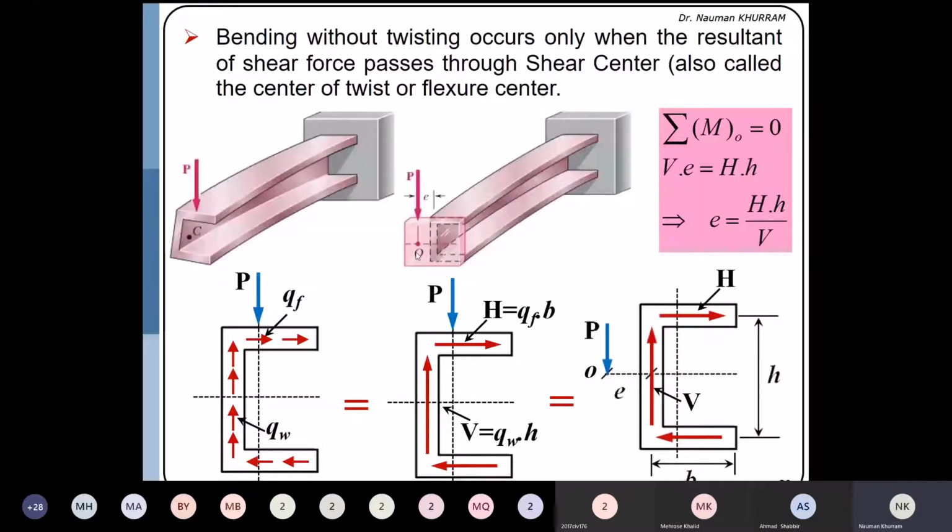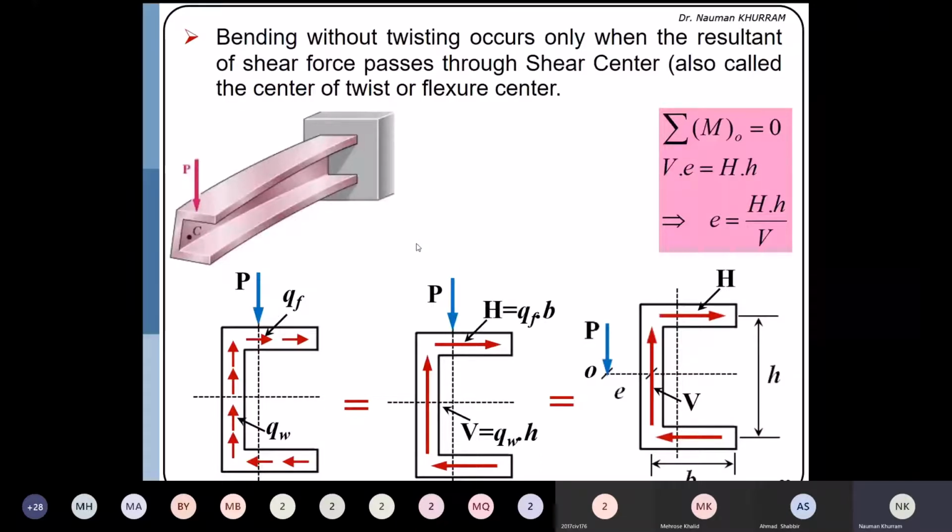This problem only occurs in a singly symmetric section when the load is acting perpendicular to the axis of symmetry. If the load is passing through the axis of symmetry, we will not have any issue regarding the twisting of this section. Now I am coming back to the previous slide.